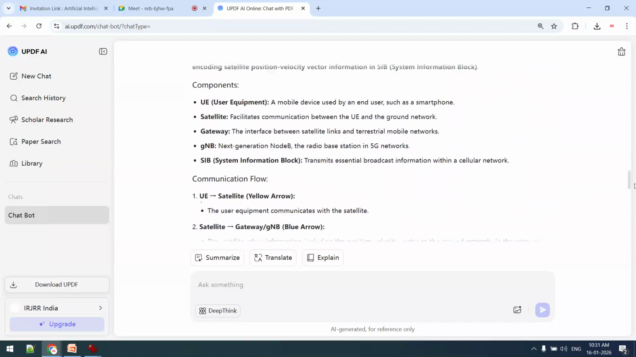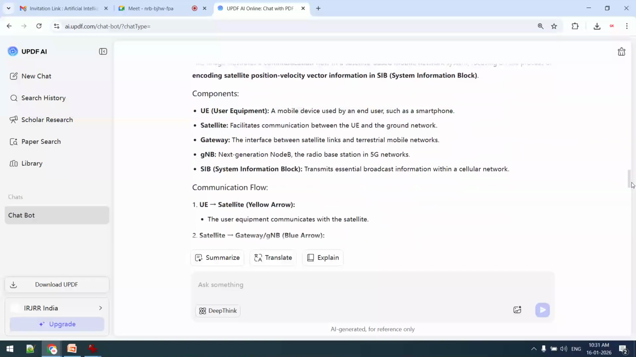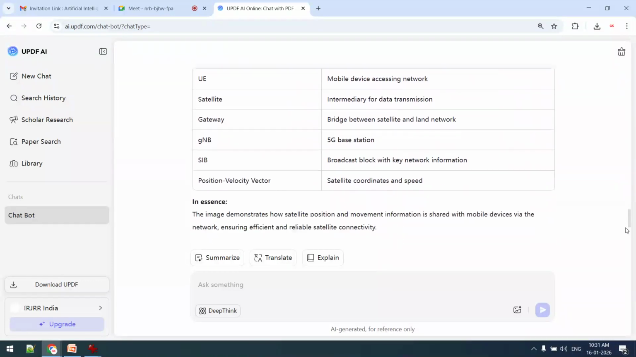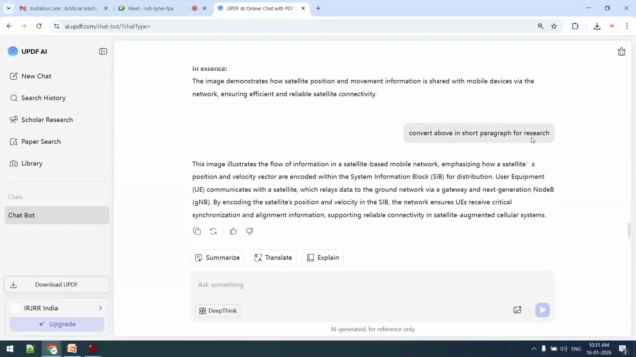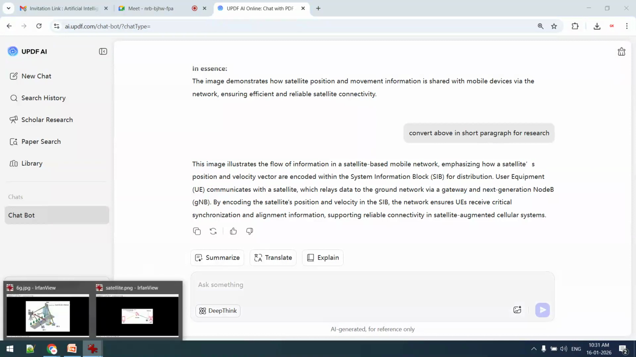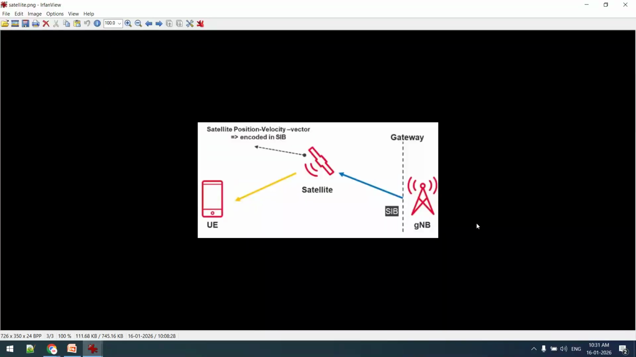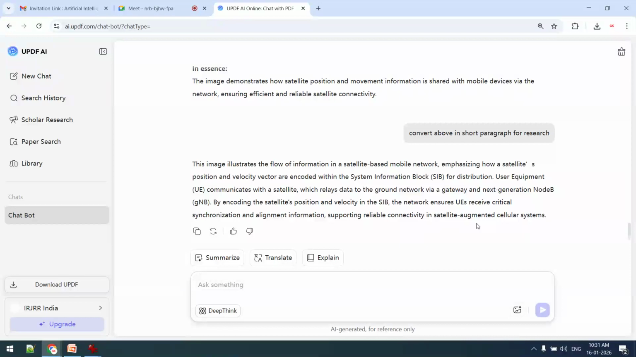Okay, so you can see that now in differentiated instruction, the very first task is: explain this image for presentation. For example, I want to understand this image. Now you can see that I'm opening this image separately. I want to understand this image as a layman, as a very beginner, as a school-going student. So we will write another type of instruction, differentiated instruction.